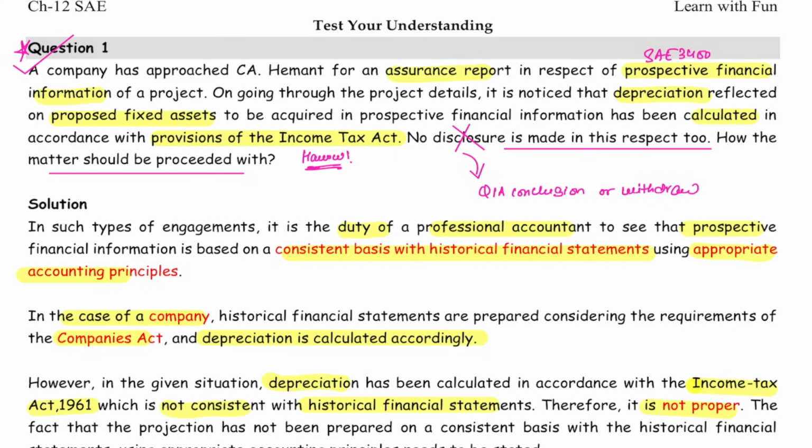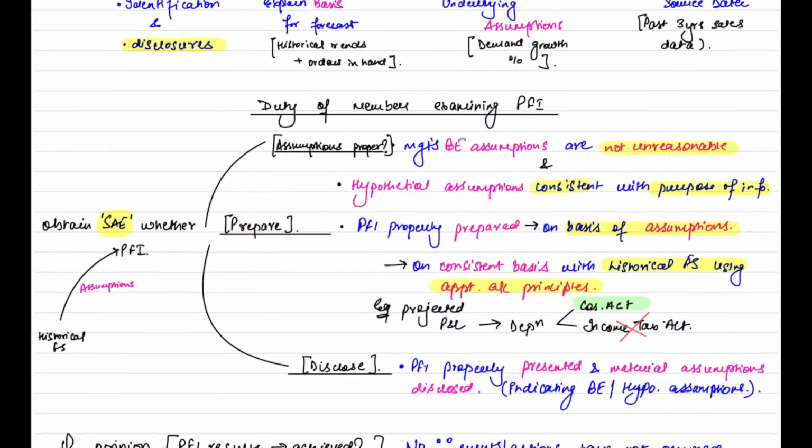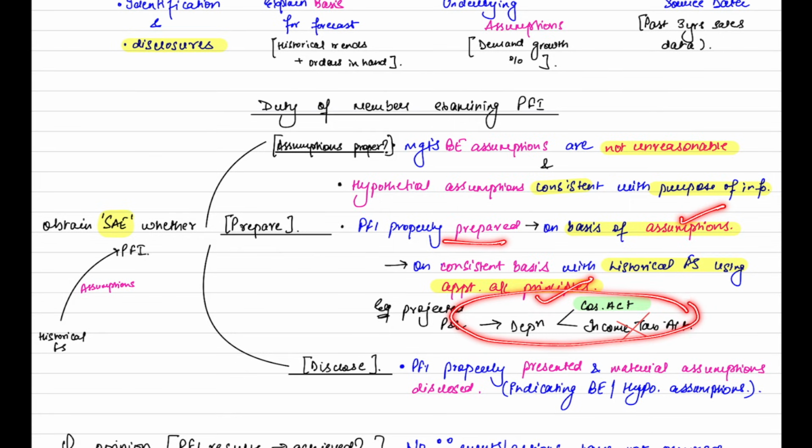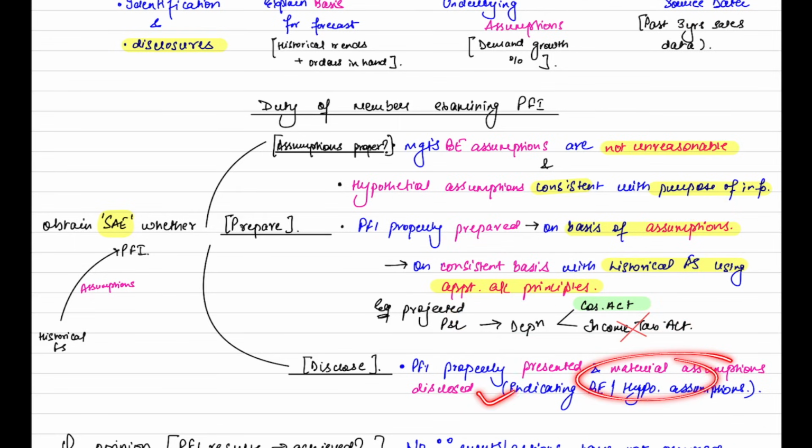See what it says. It is our duty to see that the PFI is prepared on the basis of appropriate accounting principles. We learned the 3 things in the duty. Assumptions are proper, it is prepared on the basis of assumptions, then disclose the assumptions. So assumptions are proper, first thing to check. It is prepared on the basis of assumptions and appropriate accounting principles. I gave you this example also, that P&L depreciation should be as per Companies Act. And lastly, you disclose the assumptions and proper presentation.